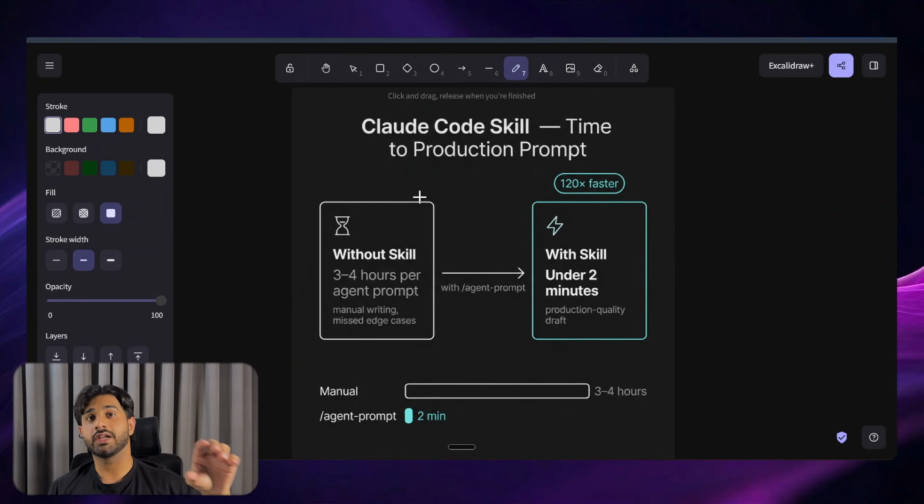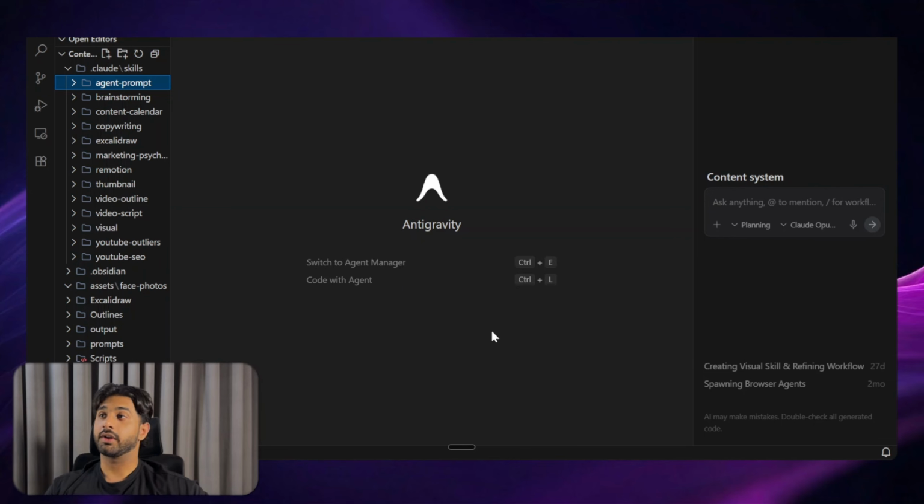Once you have that in the IDE, you just type slash whatever that command was, and it'll go ahead and ask you a few questions, and it'll give you the prompt to begin with. I'm going to show you an example of that as well. So let's hop into my IDE and see how it performs. Okay, I just hopped into my Antigravity. If you have not installed this, just go to Google, type Antigravity, install that, and once you do that, you're in this interface, something like this.